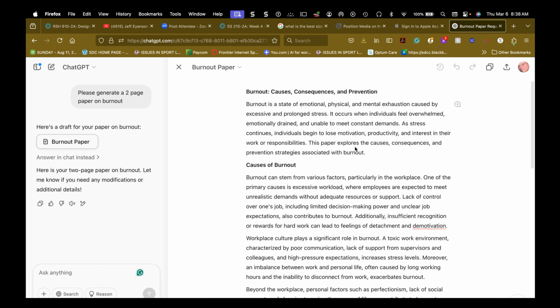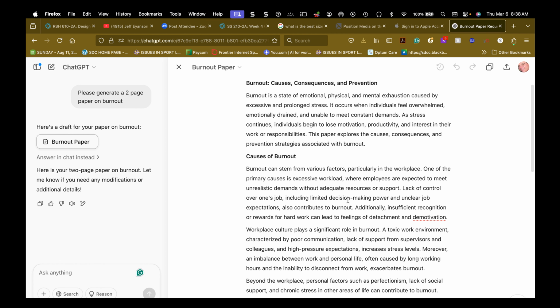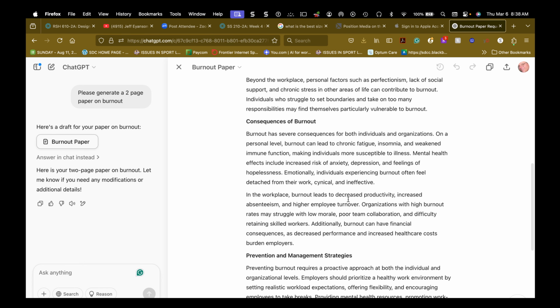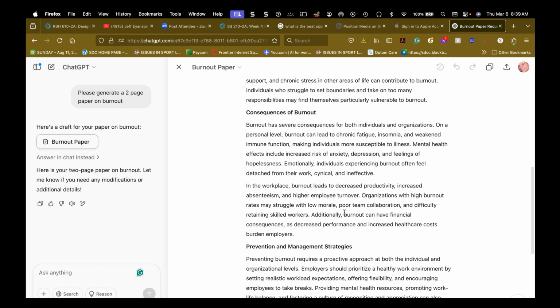A keyword is anything you take out that destroys a sentence. So emotional, physical, and mental exhaustion. Those are 3 keywords. Prolonged stress, 4. Overwhelmed, 5. Emotionally drained, 6. Meet constraint demands, 7. Stress. We don't use stress again, but motivation, productivity, interest. There's consequences. Let's see, hopelessness, detached from work, cynical. These are all keywords that you can search in the library.